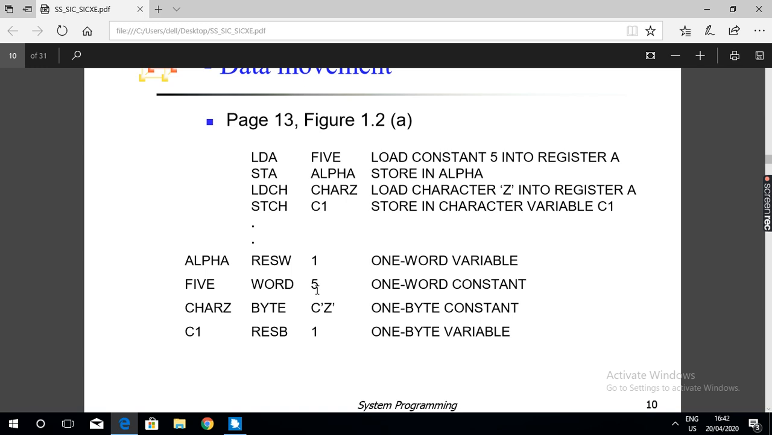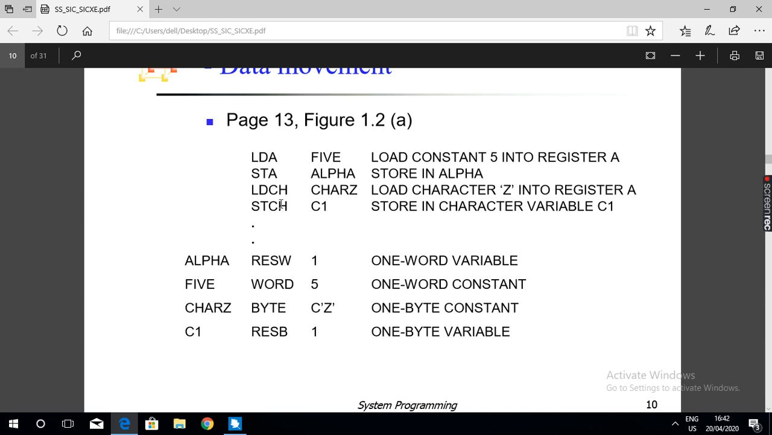5 is a symbolic name for the number 5. Wherever 5 occurs, the integer value 5 will be substituted. So here, LDA 5 means what? Load constant 5. Wherever the symbolic name 5 occurs, the integer value 5 will be substituted. Load 5 to the accumulator.